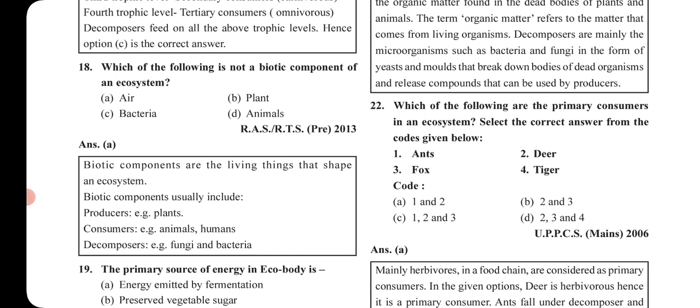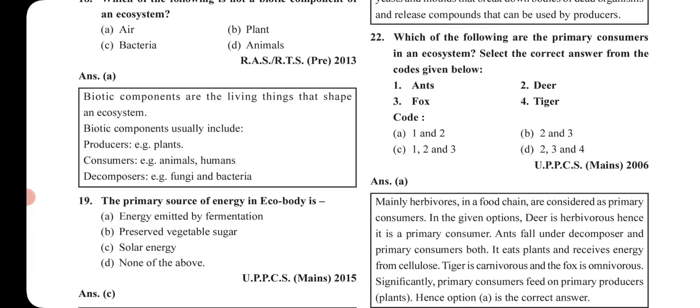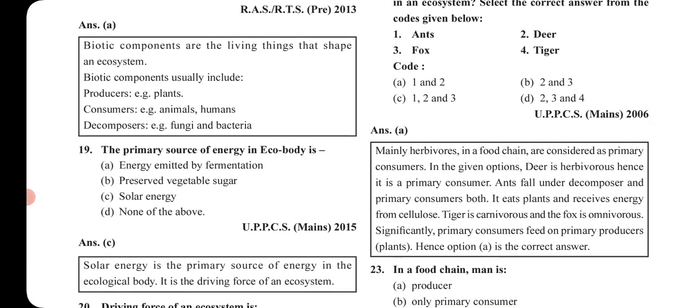So the next question is, which of the following are the primary consumers in an ecosystem? Okay, so primary consumers, from the given options, are ants and deer. Okay, fox and tiger are not the primary consumer, but they are the tertiary. Now, mainly herbivores in a food chain are considered as primary consumers. So this is the explanation part. Okay, so what are primary consumers? The herbivores. In the given options, deer is herbivore, hence it is a primary consumer.